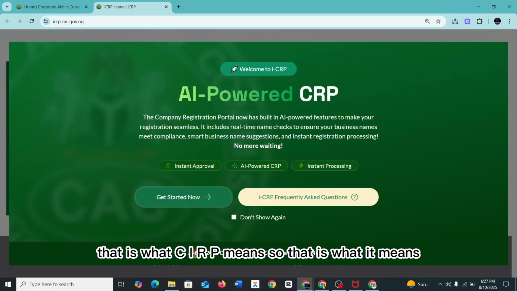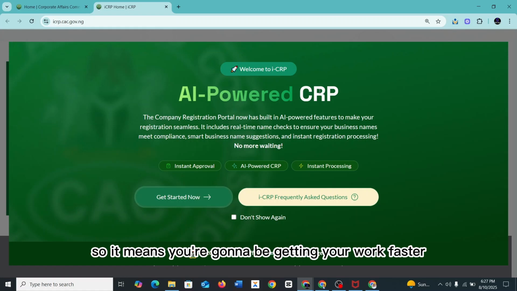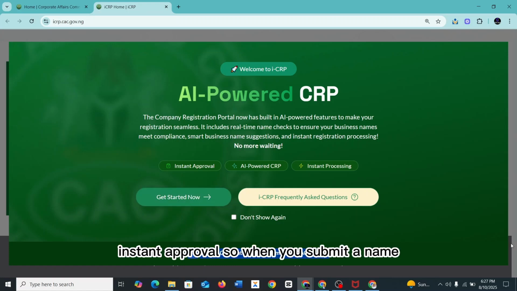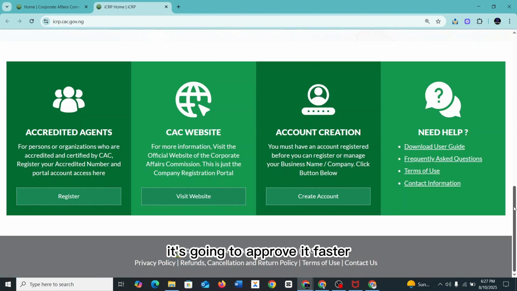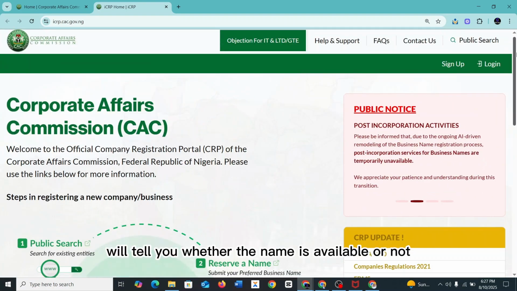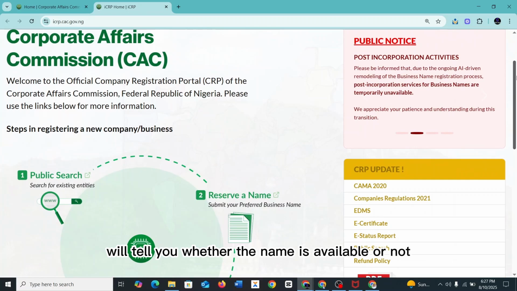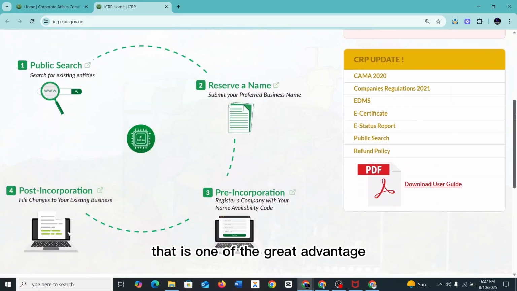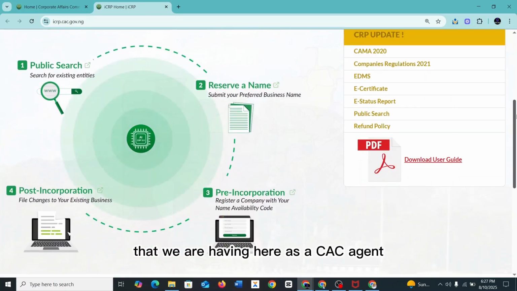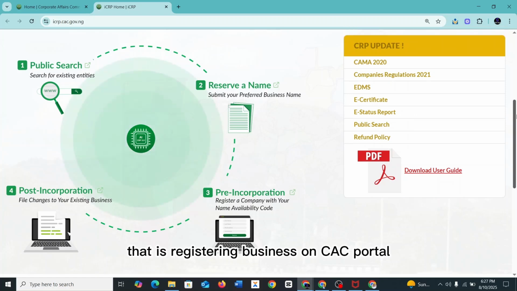So it means you are going to get your work done faster, with instant approval. When you submit a name, it is going to approve it faster. The AI will tell you whether the name is available or not. That is one of the great advantages we have here as a CAC agent or as an individual registering a business on the CAC portal.